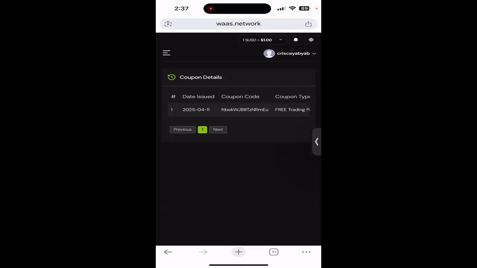Your coupon code is yours alone. It should be for your personal use, or for someone else if you want to transfer it, but make sure it is not broadcast to anyone. Make sure that it's only you.